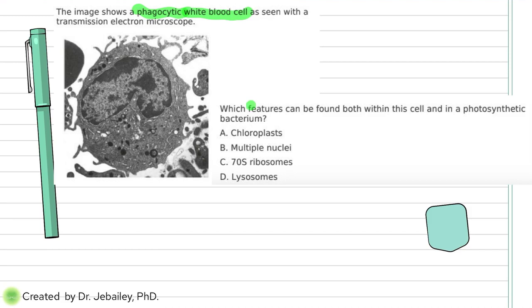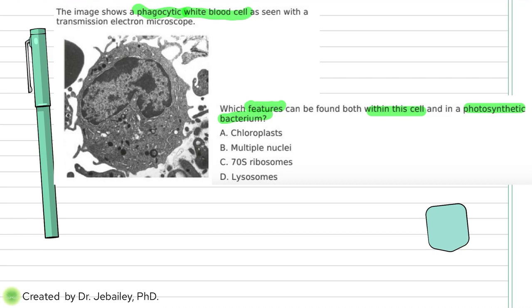Now the question asks what the feature is. Then it means we're talking about a trait that can be found both within this cell as well as in a photosynthetic bacterium. So we have to look at this picture and see what we are able to see around this cell. First, for a photosynthetic bacterium, chloroplast, right?